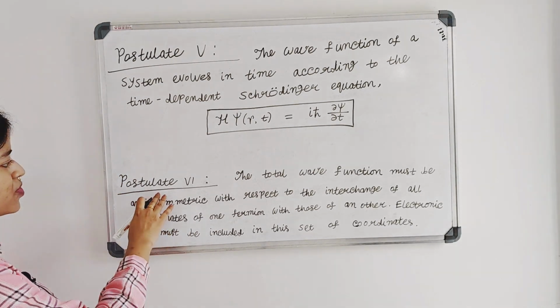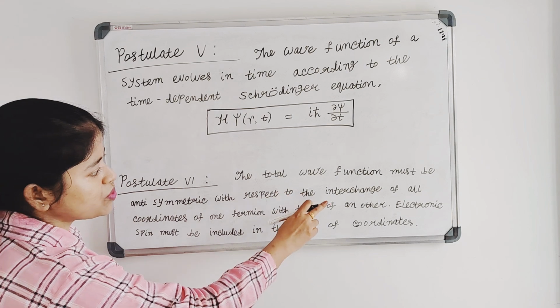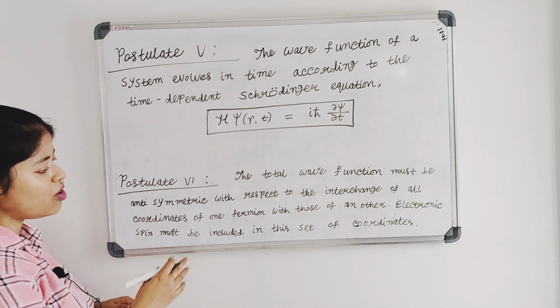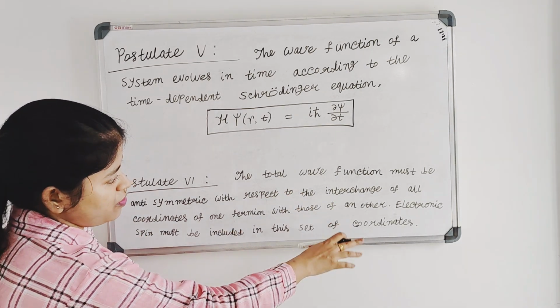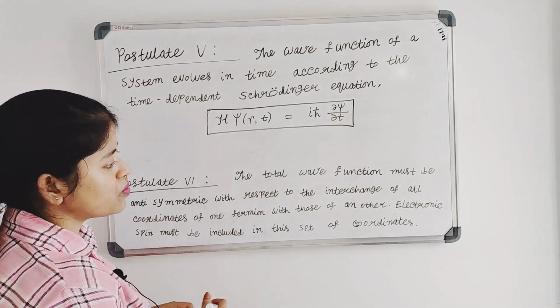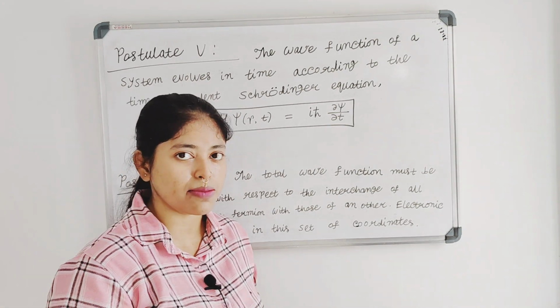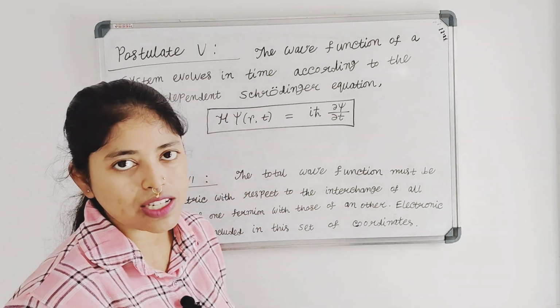Now let's see postulate 6. The total wave function must be antisymmetric with respect to the interchange of all coordinates of one fermion with those of another. Electronic spin must be included in this set of coordinates. So that means the wave function is antisymmetric in the case of fermions. So these were the postulates of quantum mechanics.